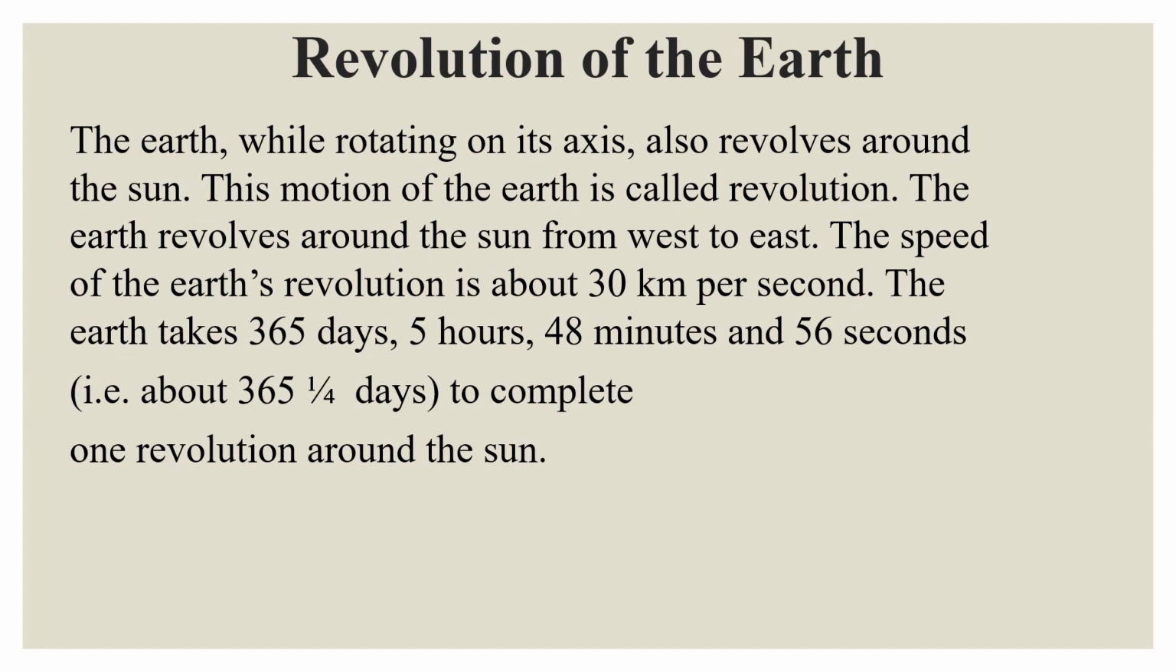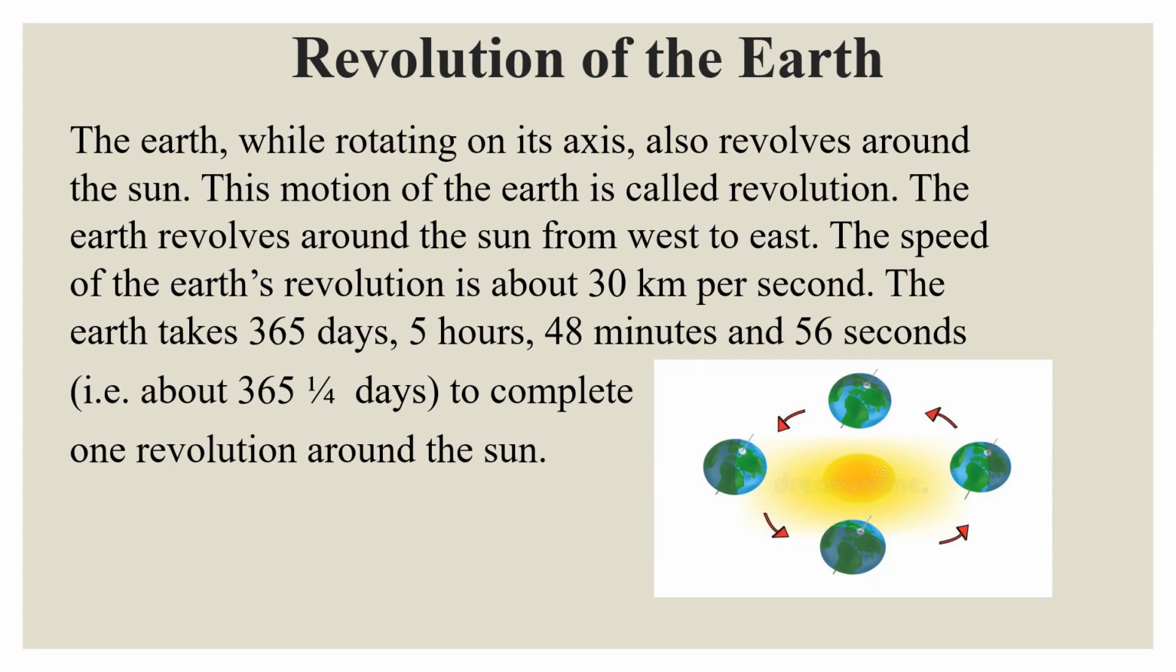Revolution of the earth. The earth, while rotating on its axis, also revolves around the sun. This motion of the earth is called revolution. The earth revolves around the sun from west to east. The speed of the earth's revolution is about 30 km per second. The earth takes 365 days, 5 hours, 48 minutes and 56 seconds to complete one revolution around the sun.